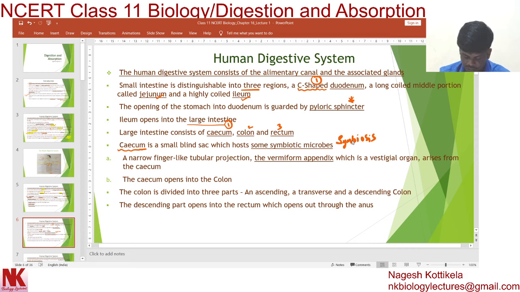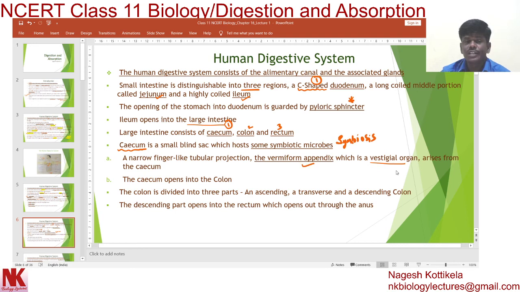Not only this, a narrow finger-like tubular projection, the vermiform appendix, is a vestigial organ in humans. It arises from the cecum.